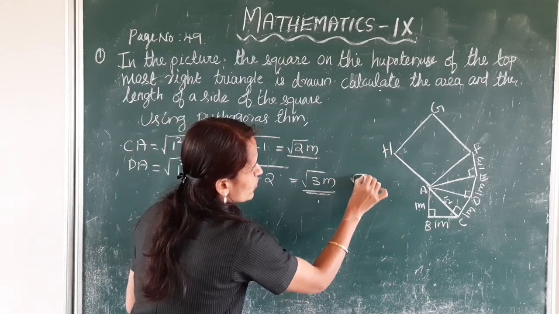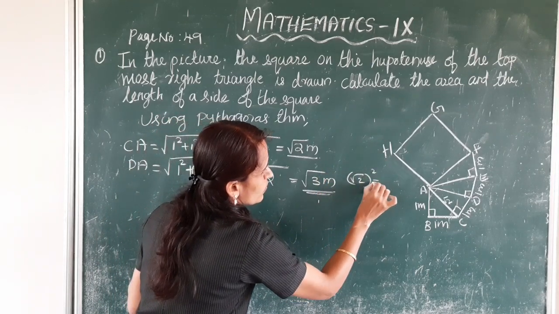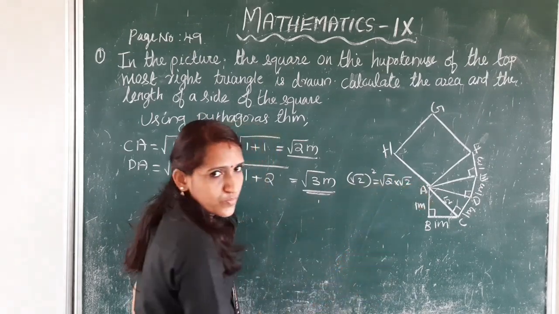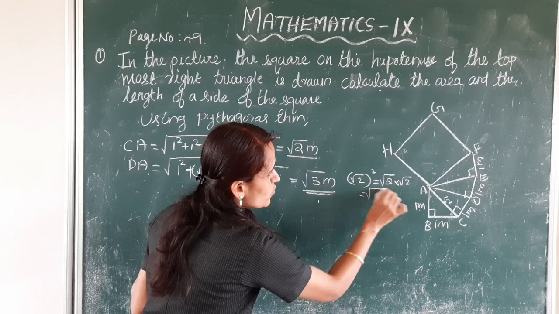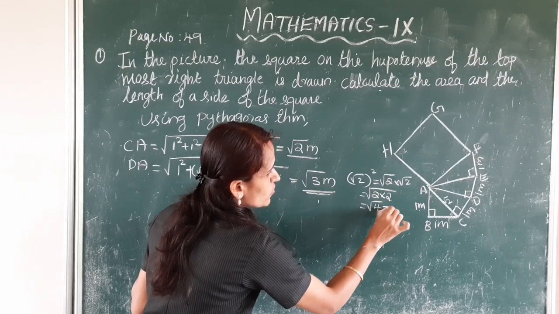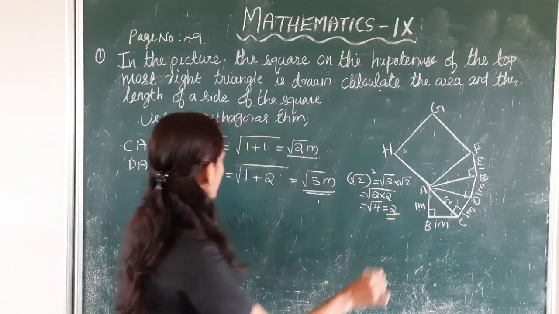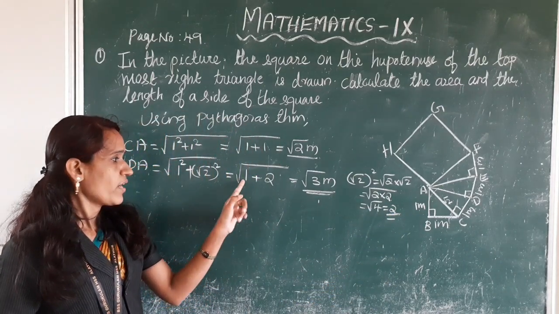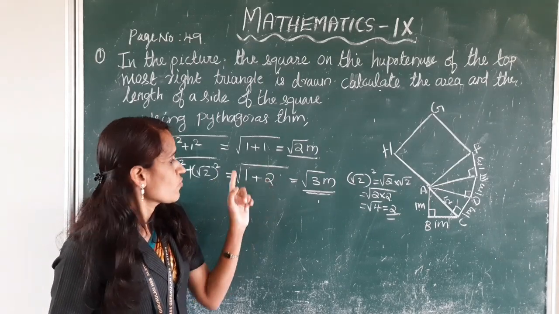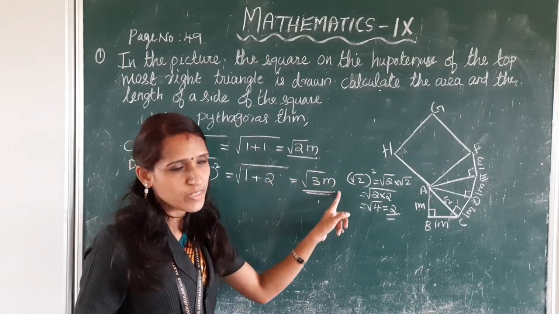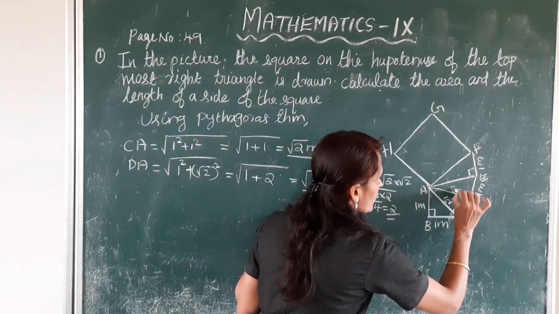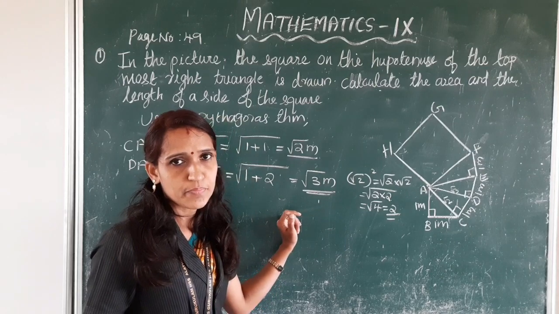Root 2 whole square is equal to root 2 into root 2, equal to root of 2 into 2, equal to root 4, equal to 2. So here 1 plus root 2 whole square is 1 plus 2, which is root 3 meter. So here we get DA is equal to root 3 meter.